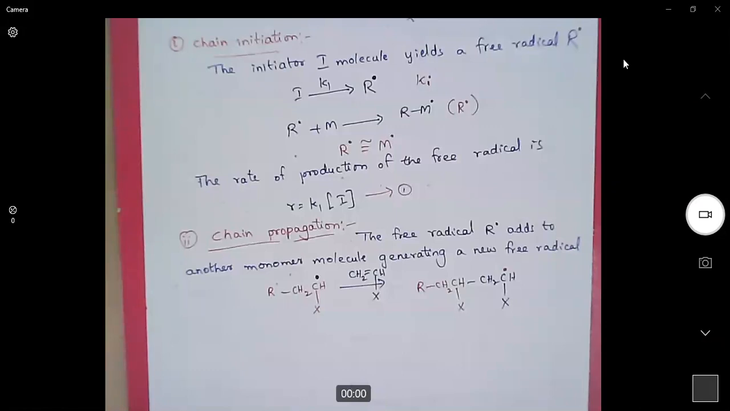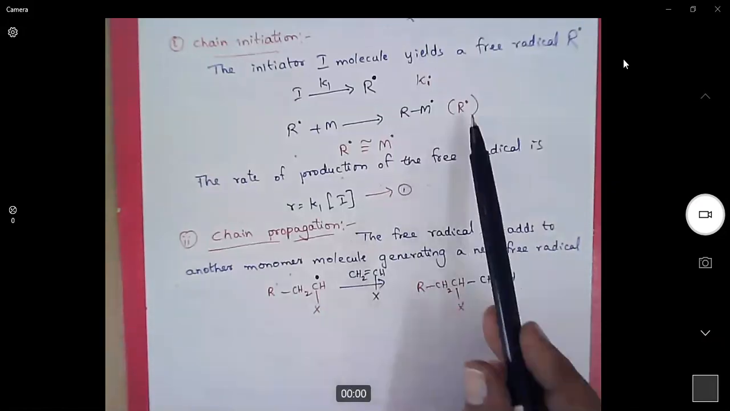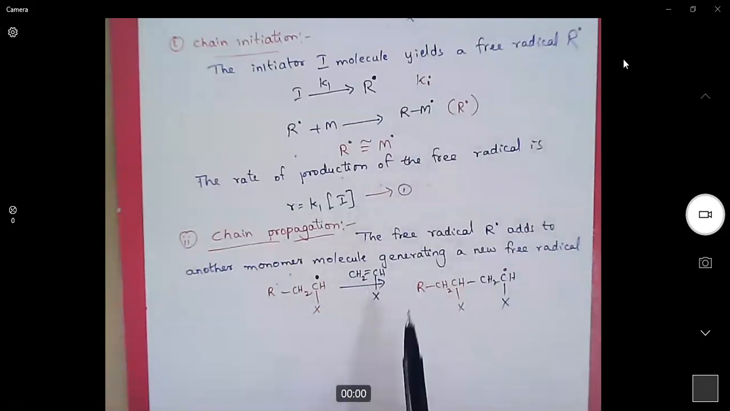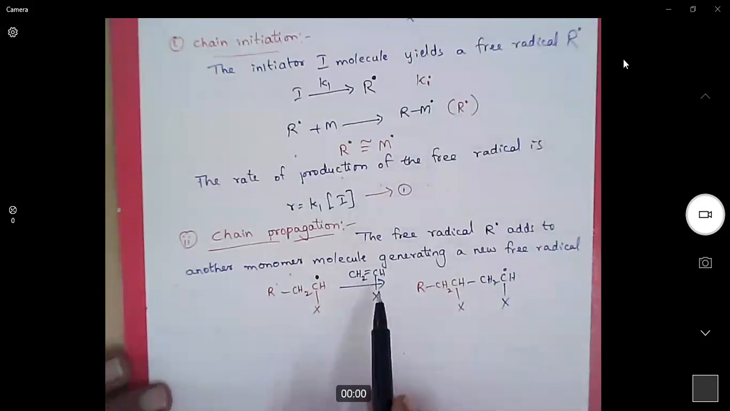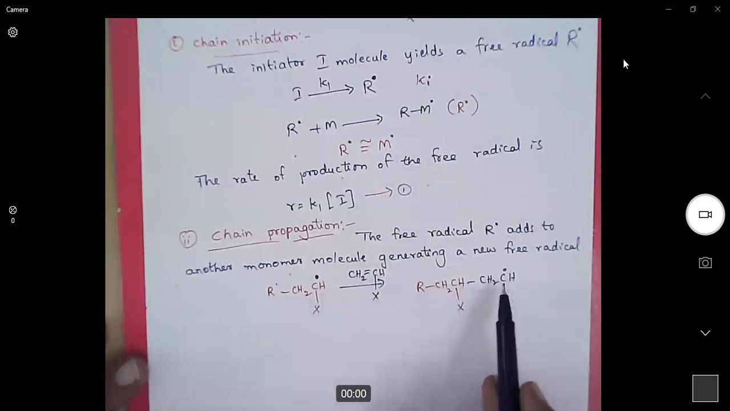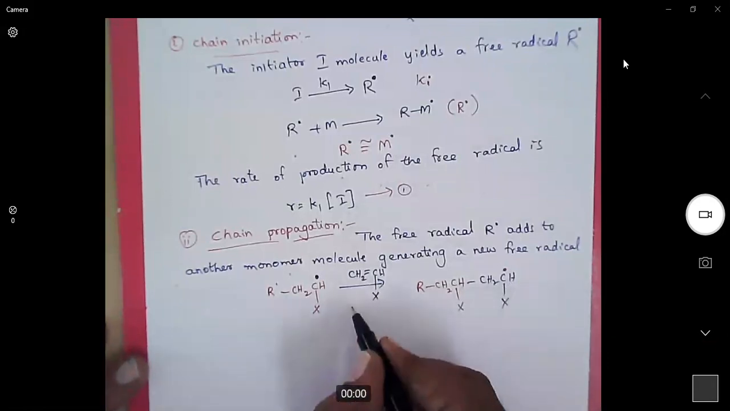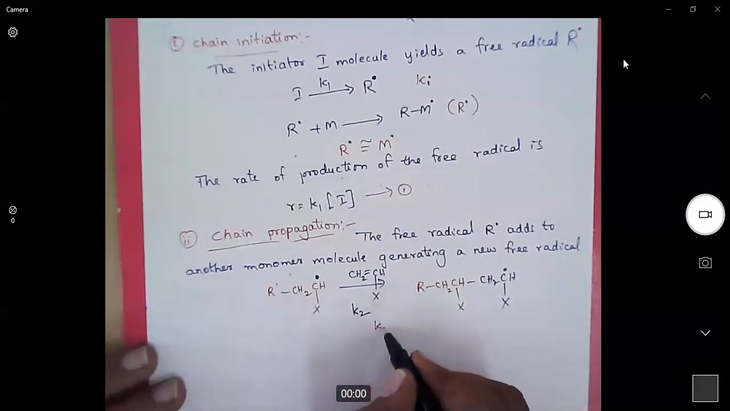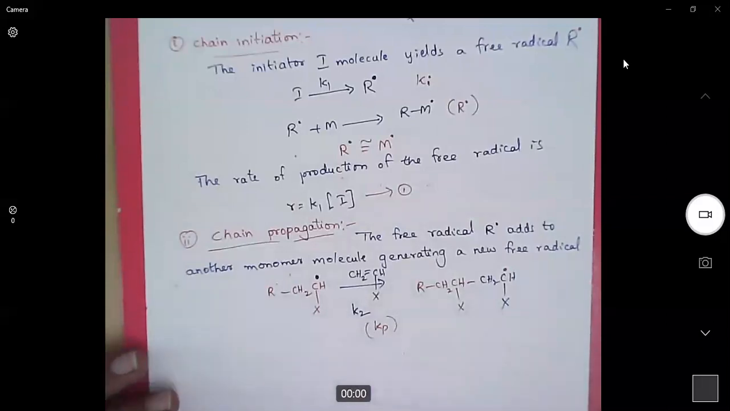In a chain propagation reaction, generally the monomer radical generated in the initial step will now add to another monomer. Here we are taking an example of a substituted alkene. So this monomer radical adds to another monomer. So the chain length will increase and a new free radical is generated. For example, if the rate constant is K2, here we have used it. Here it is K2. Some books represent it as Kp. What is Kp? Kp means rate constant for the propagation step.